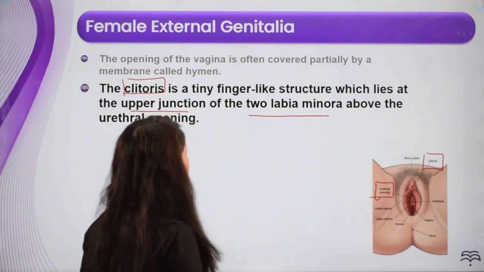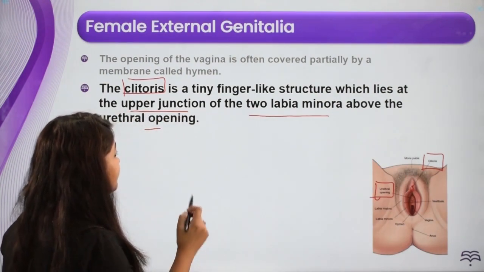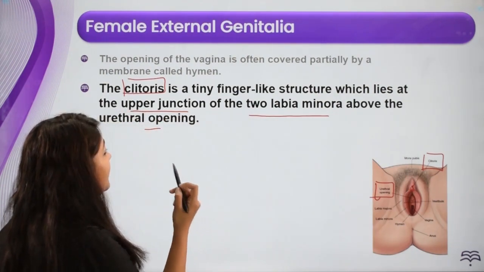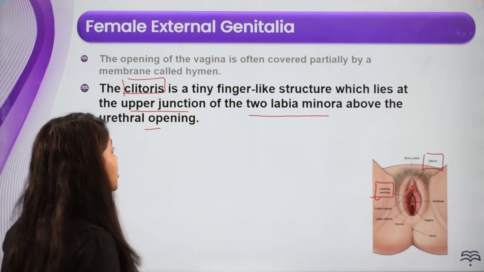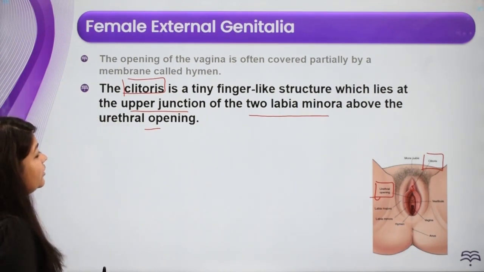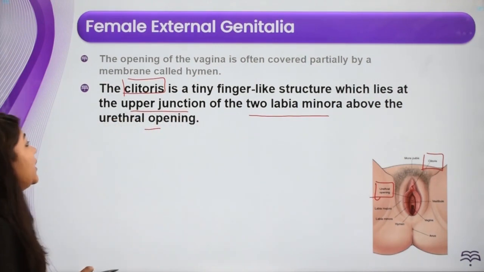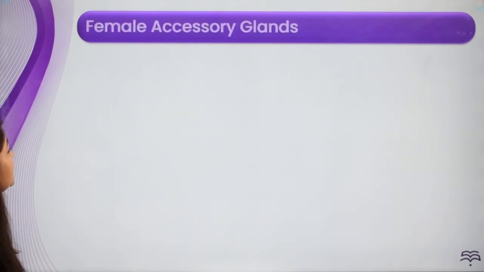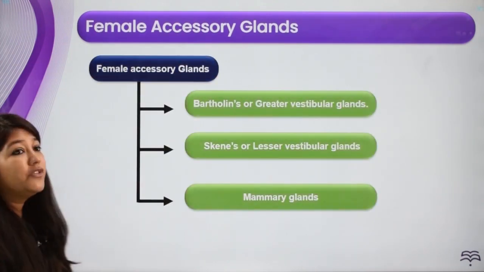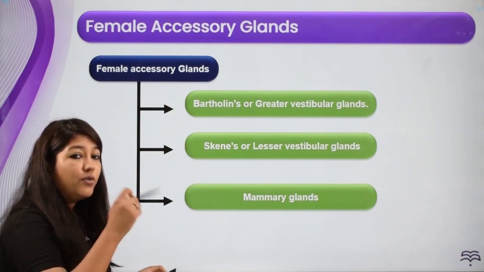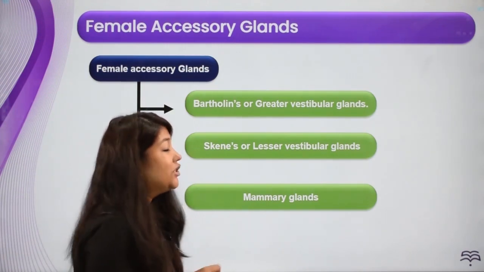So at their junction, what are we finding? We are finding this finger-like projection which is called as clitoris. And where is it located? Above the urethral opening. All right. This is about clitoris. Now, next, let's talk about the female accessory gland. That was all the female external genitalia.